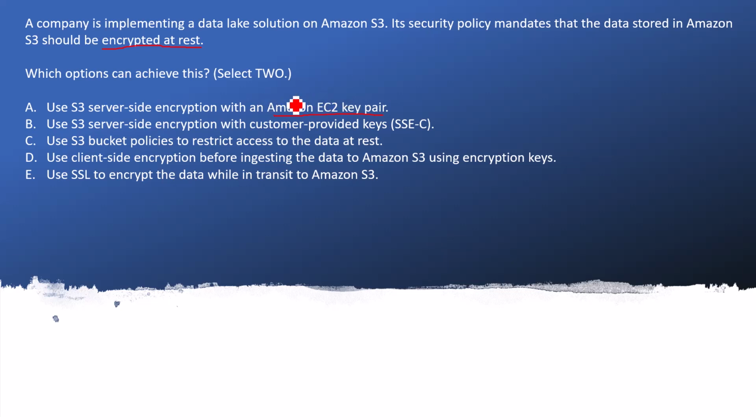Amazon EC2 is a way to save the data into the S3 bucket, and it has the application running. It is not a good idea to use the key pair, because once the application is gone you need to decommission your EC2 instance, so it is not a good idea to save that key and encrypt the data. So I will mark it as wrong. This is not the correct industry practice.